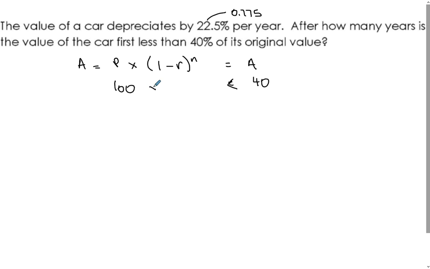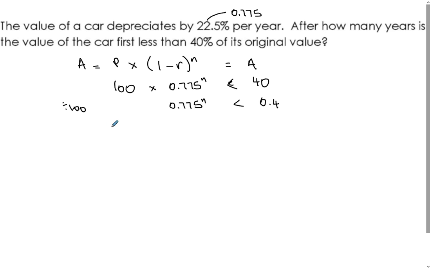So 100 times 0.775 to the power of n. Again, divide by 100. So you get 0.775 to the power of n is less than 0.4, which is less than 40% of its original value.